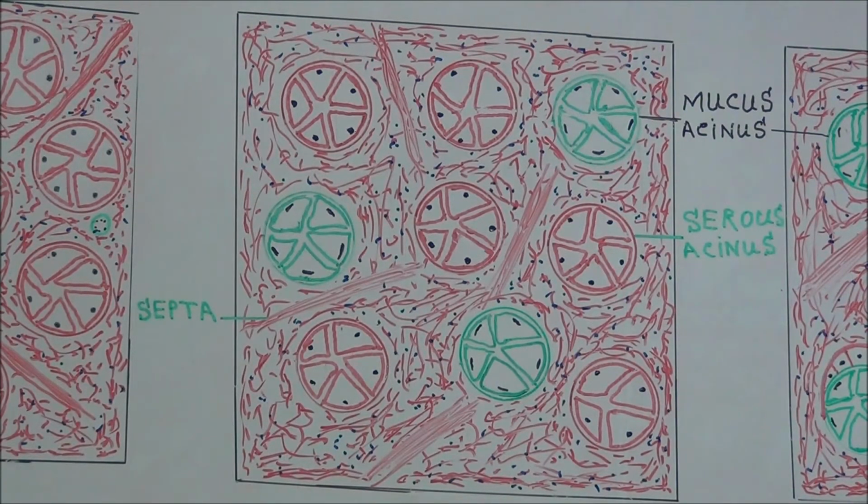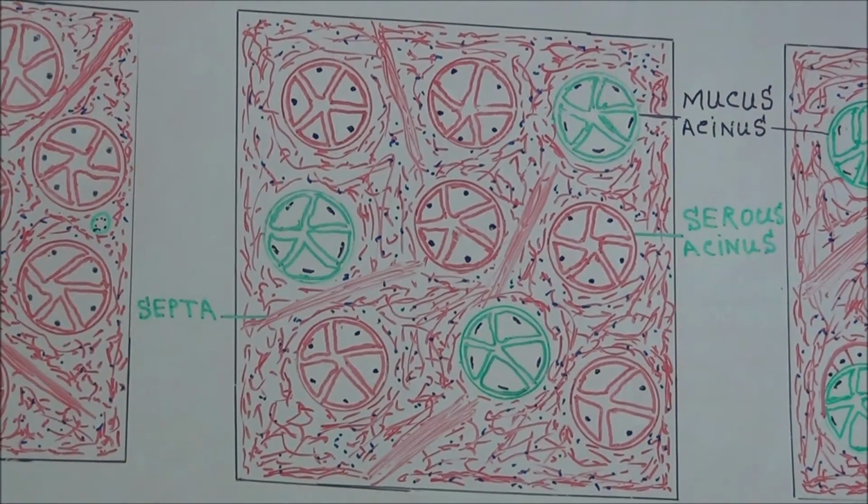But the difference is that in serous acini, the nuclei are rounded near the base and the lumen is smaller. While in mucous acini, the nuclei are flattened near the base and their opening is larger than that of the serous acini.